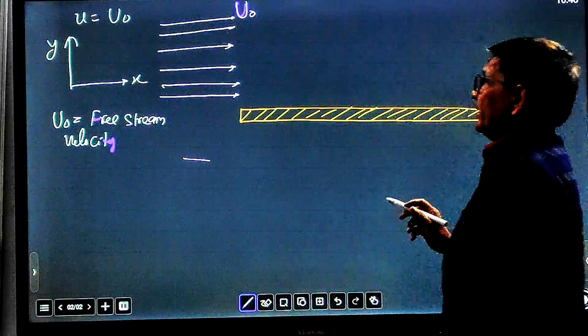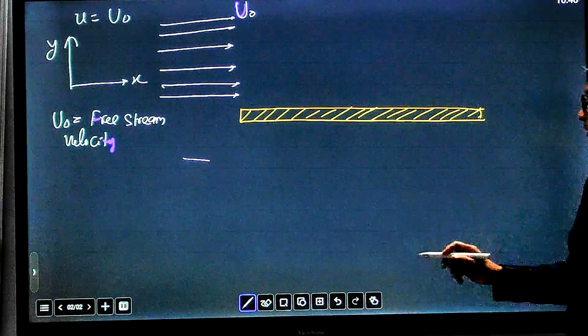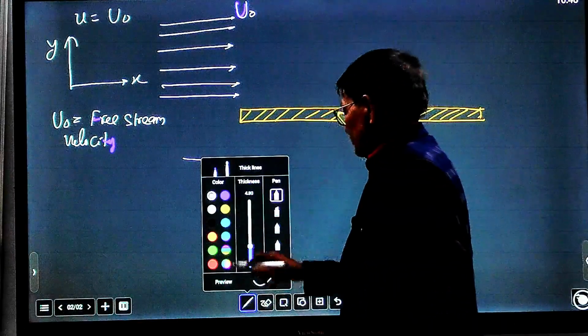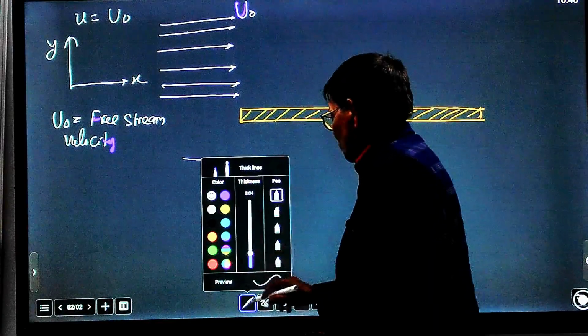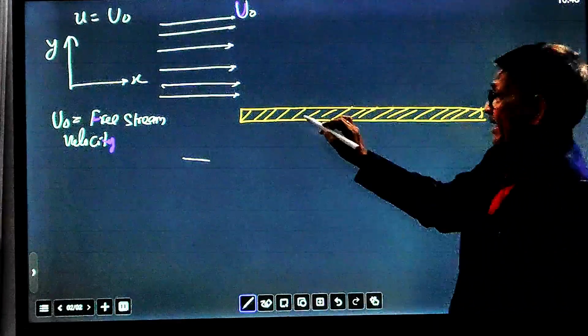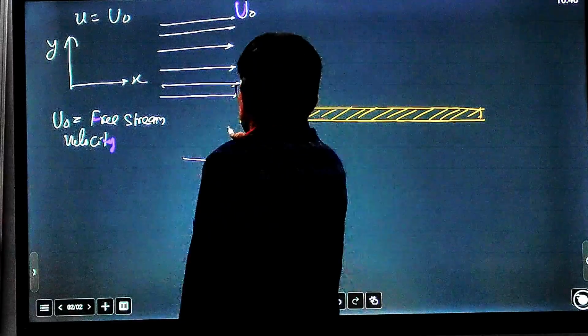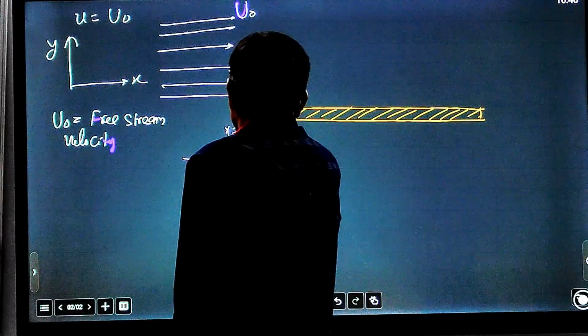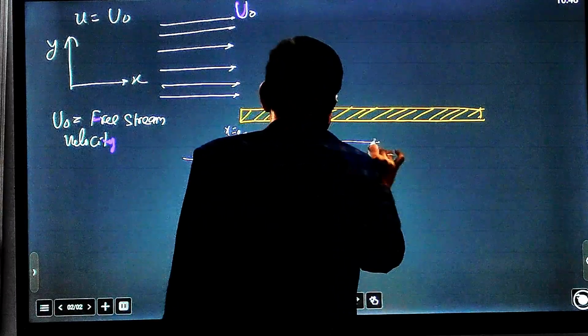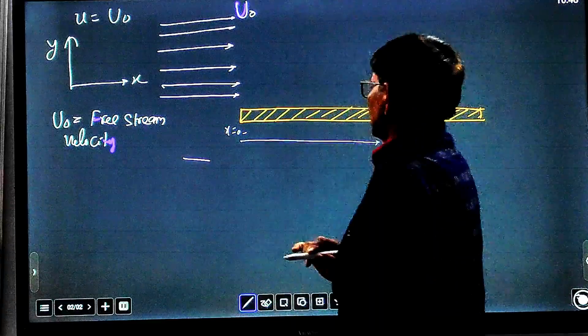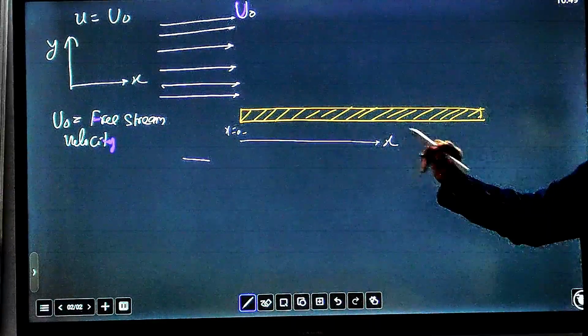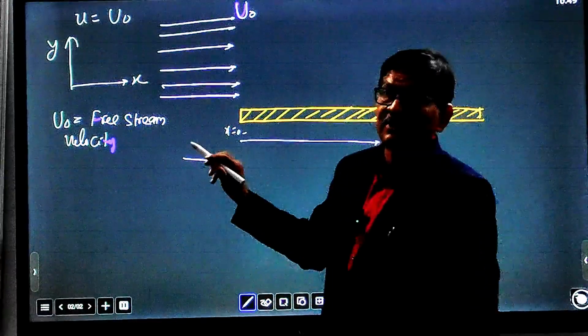So what will happen when the flow comes in contact with the solid surface? This is x equal to 0, and the flow is moving along the x direction. What will happen once the fluid comes in contact with this leading edge?